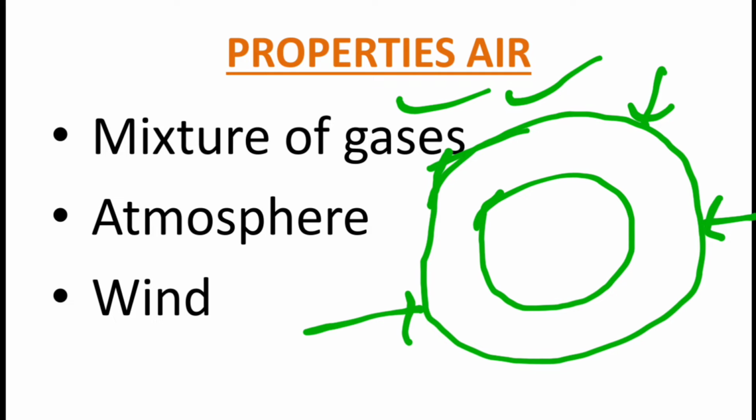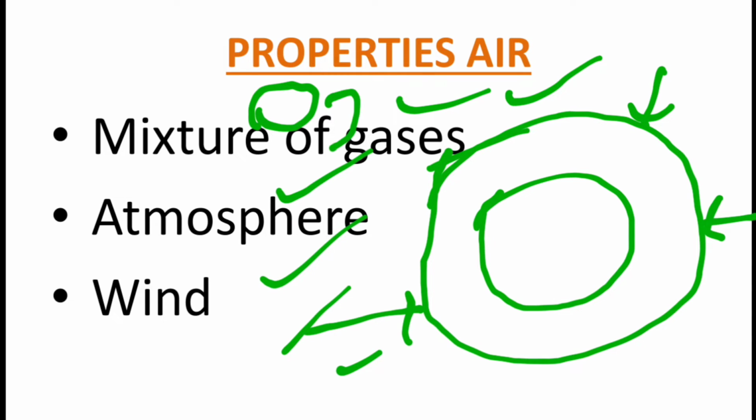If there were no atmosphere, we couldn't sustain on the earth, because it has a life sustaining gas, that is the oxygen gas, which helps us in the respiration process.